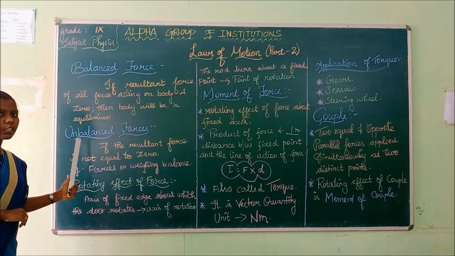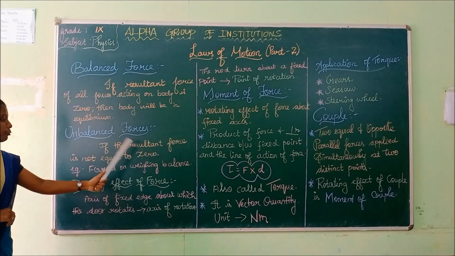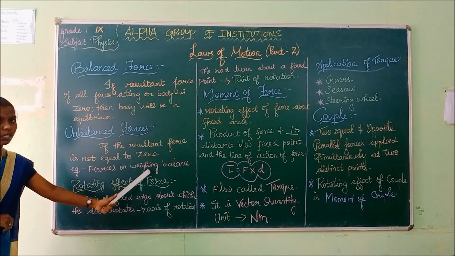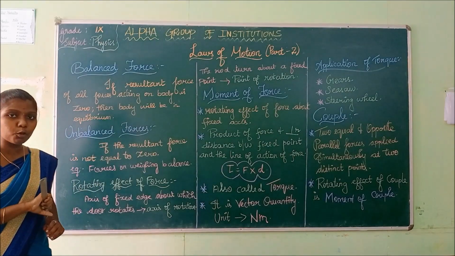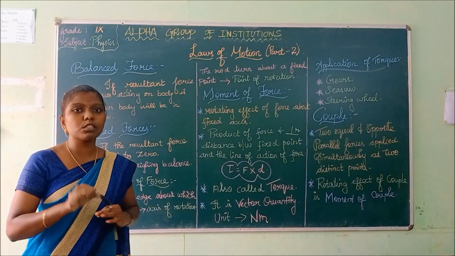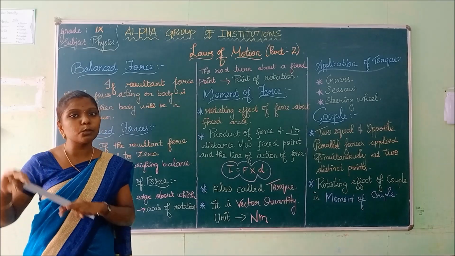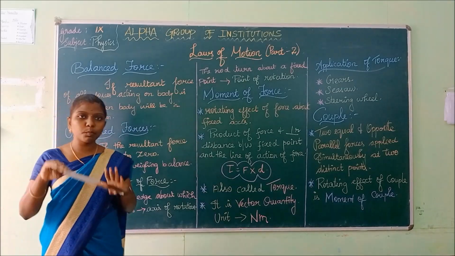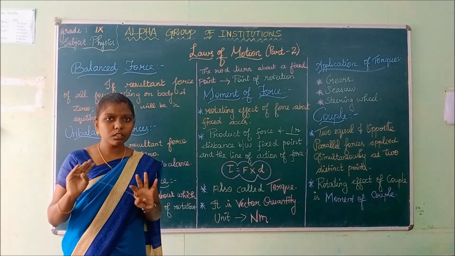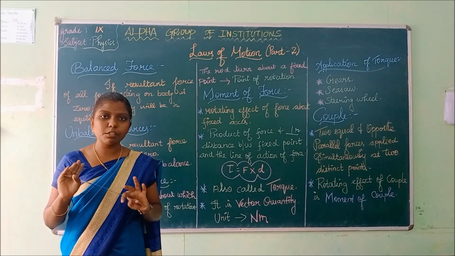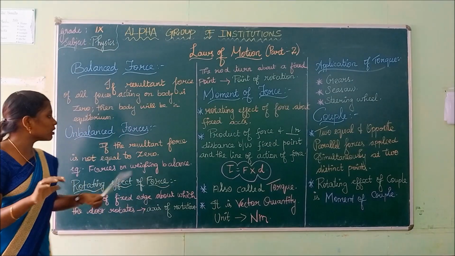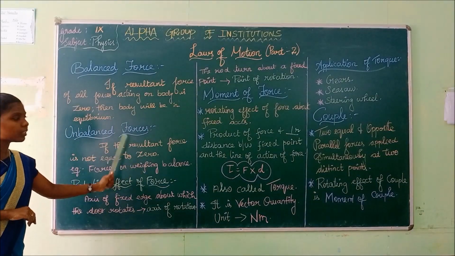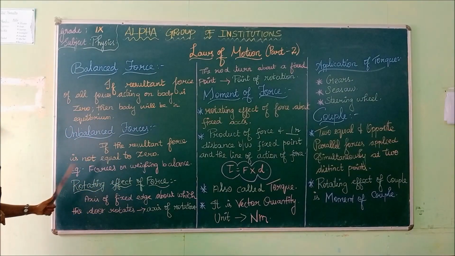What are unbalanced forces? If the resultant force is not equal to zero, it is called the unbalanced force. To recap: if the resultant force of all the forces is equal to zero, they are in equilibrium state and are called balanced forces. If the resultant force is not equal to zero, it is called unbalanced forces.